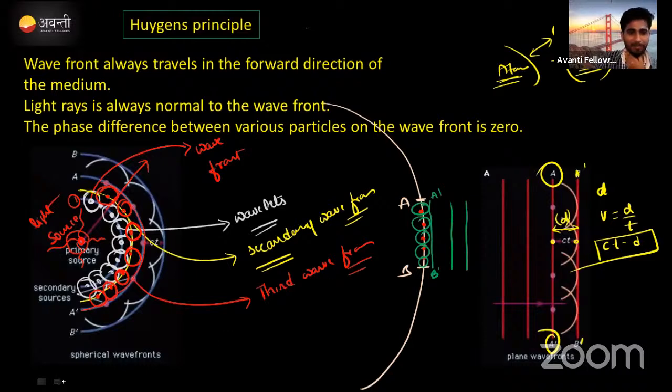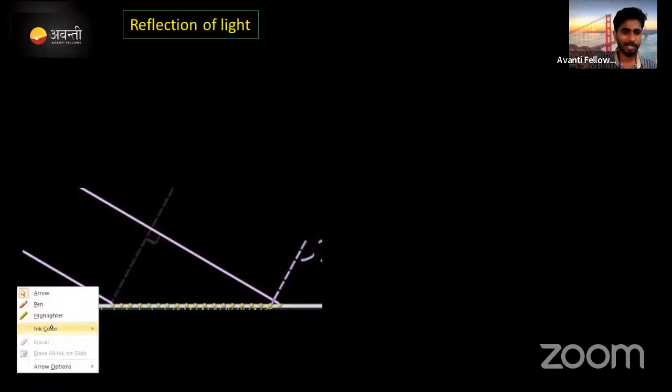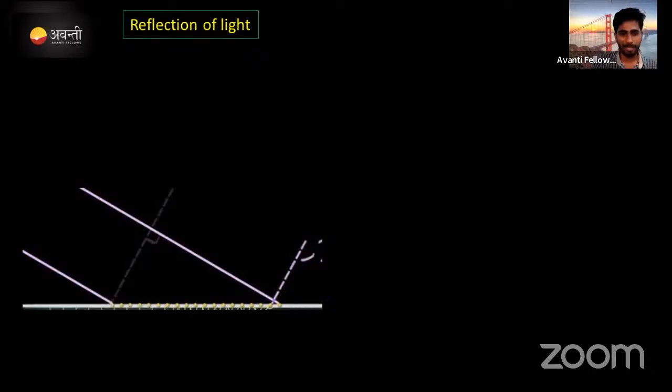Okay. Next, coming to the reflection of light. A ray of light obeys reflection, refraction, everything. Here also we need to prove reflection and refraction through wavefronts. Correct? For that reason, just imagine here there is a mirror. What is this? This is the mirror.